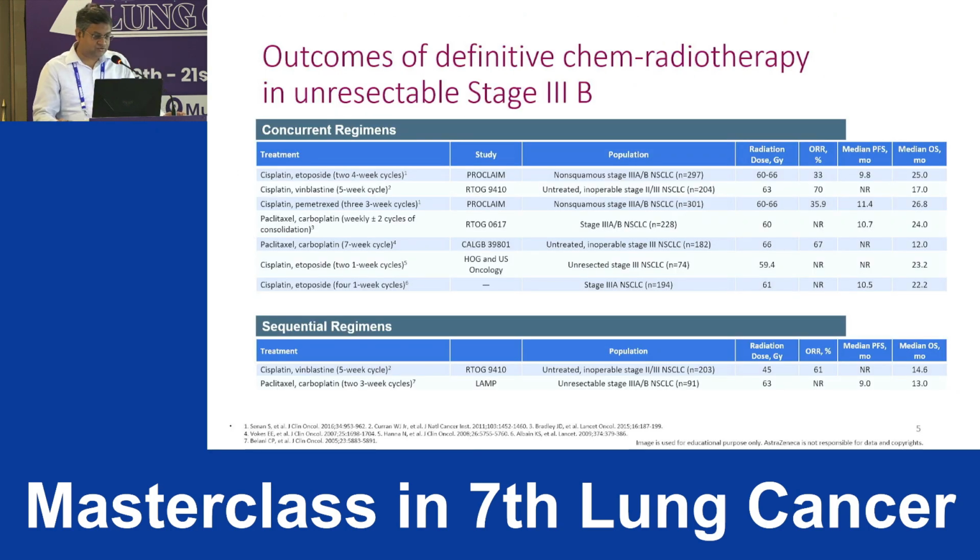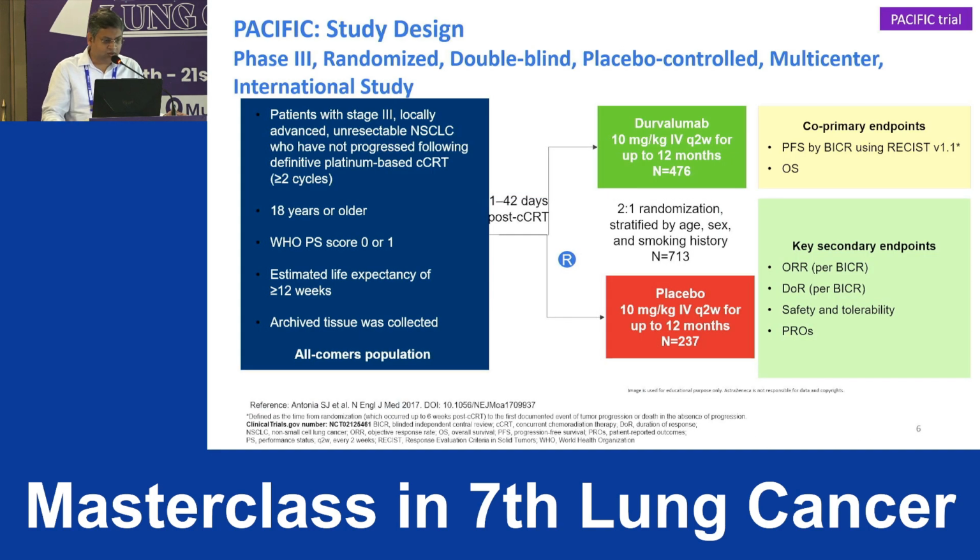For the patients who are unresectable, particularly unresectable stage 3B, we all know the typical definitive chemoradiation. But the median PFS was not very great, somewhere around 10 to 12 months. And the median overall survival, across all the trials, was somewhere around 2 years. So there was a lot of scope for improvement, and here comes the landmark trial, the PACIFIC trial.